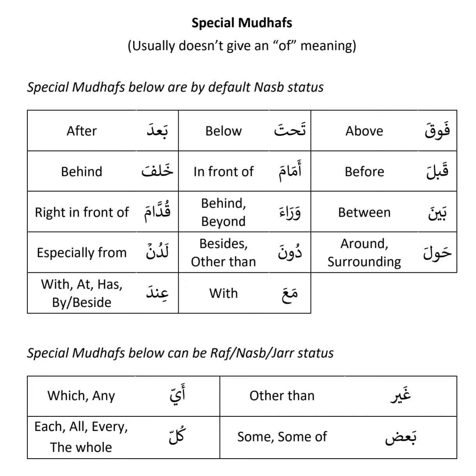And there are some special mudaf that can have rafa, nasib and jar, all these statuses. Those are ghair, other than; ayyu, which or any; and ba'd, meaning some. Then kullu, all or every.